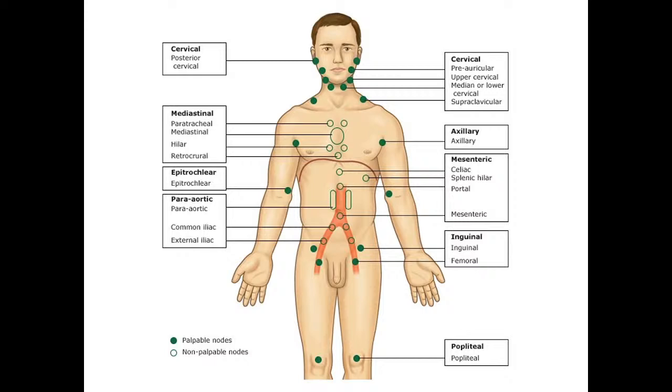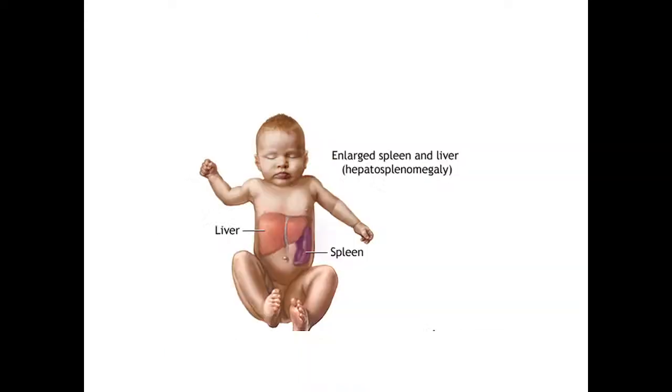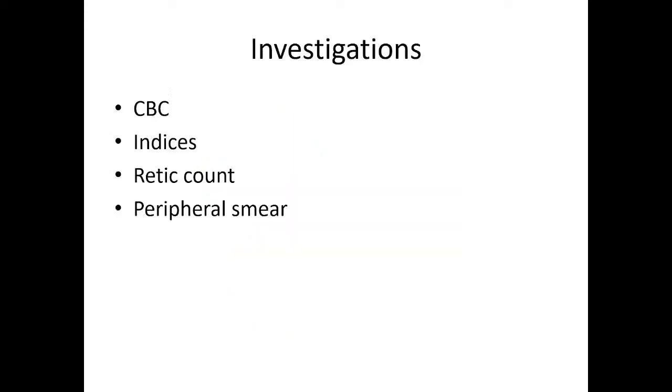So, there may be so many causes related to the different systems. If we examine all the systems properly, and the general examination is proper, then we will be able to gather more information to have a better differential diagnosis list in our patient. So, lymphadenopathy we should see in all areas, then hepatosplenomegaly we should see.